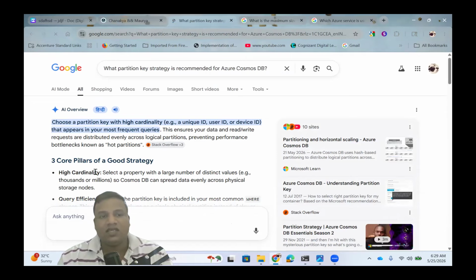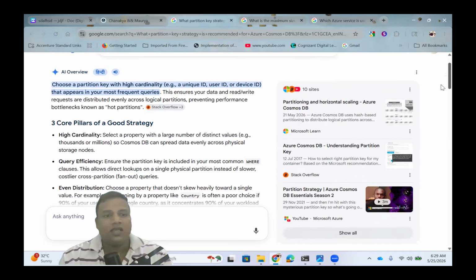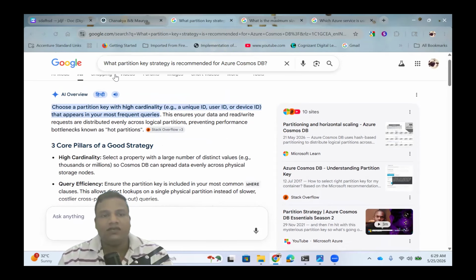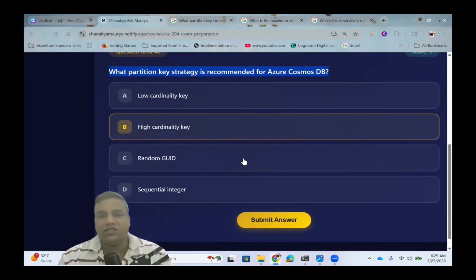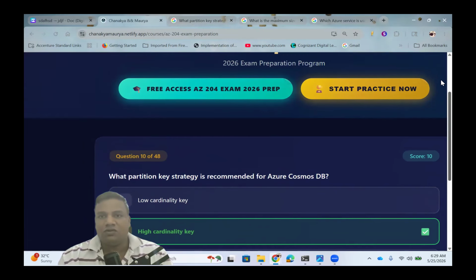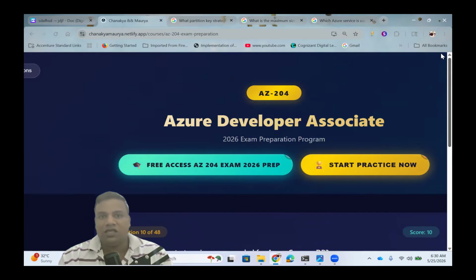In the pillars, you can see high cardinality, select a property with a large, even distribution of values, in the millions, for Cosmos DB basically, and query efficiency, even distribution. So it will be used for even distribution. So if you submit this, this is correct. You can see we have a lot of examination questions, so you can practice like this. For now, we have completed 10.